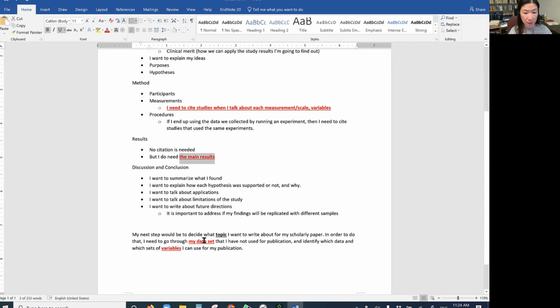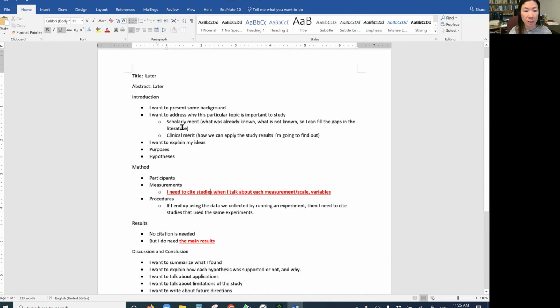But at least I need to decide the data set and the variables. With these variables, I should be able to do more literature review on any articles that use the same measurements or scales, and then I can learn what's already known. That will be helpful.